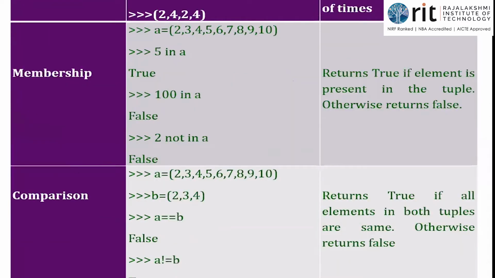Okay, now coming back to our concept. I'll address the doubts at the end of the class. A is equal to 2, 3, 4, 5, 6, 7, 8, 9, 10. So this is how it is given. It is just a user defined tuple here and the name of it is A.